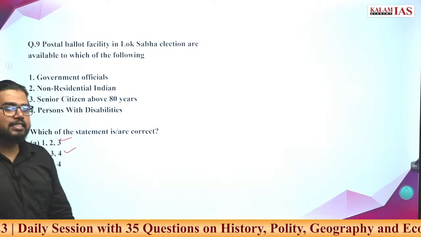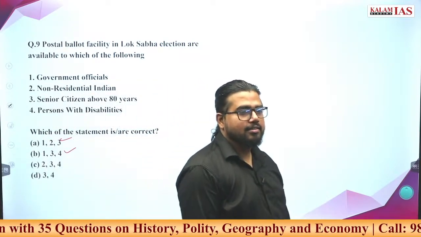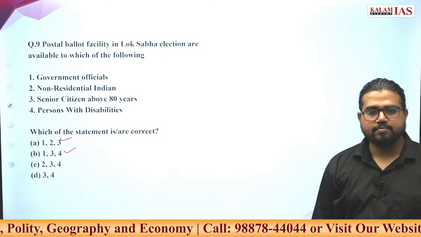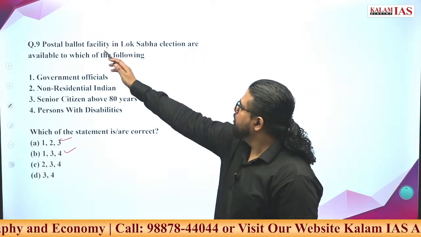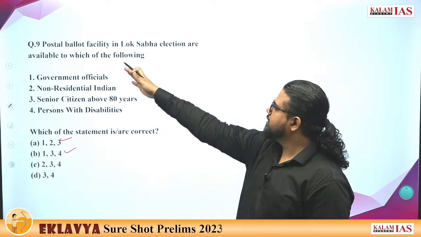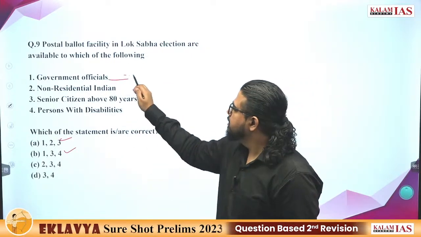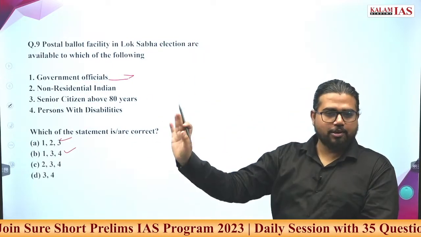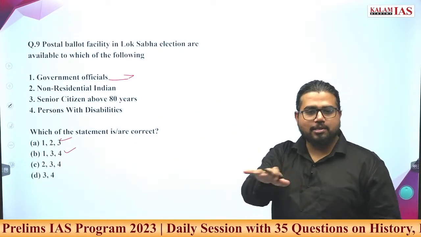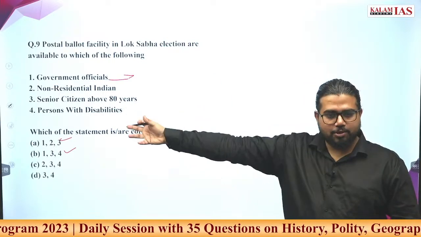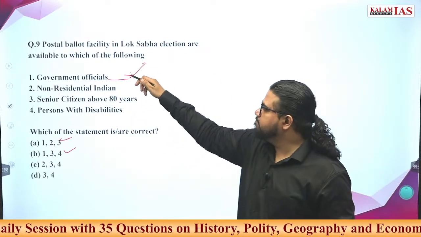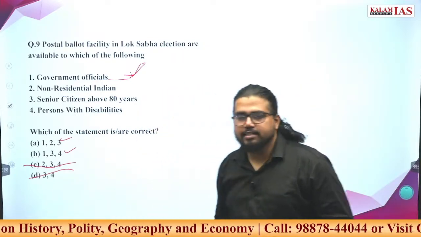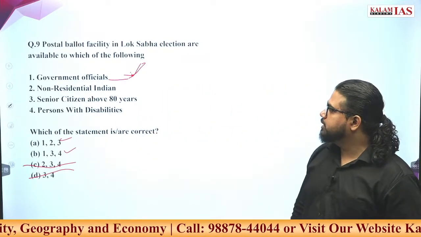How can you answer this even if you don't know the exact data? The question is: postal ballot facility in Lok Sabha elections is available to which of the following? The first option is government officials, because this was used for years for government officials. If you have somebody in a government office, he might be doing this, so you should be 100% sure about it. Can we eliminate any other options? C and D are gone. Now we are left with A and B.